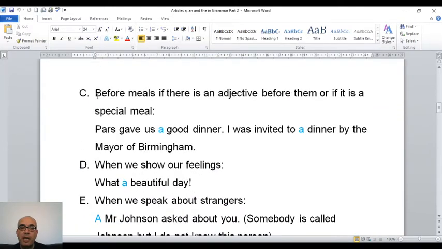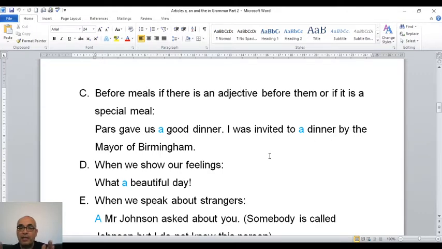Number C, we use a or an before meals. Remember this: we use a or an before meals if there is an adjective before them, or if it is a special meal. Only in this situation. Paris gave us a good dinner. So good is an adjective. Dinner is a meal. If you have an adjective and the name of a meal, you can use a. It's correct. If you use a before dinner, again it's correct.